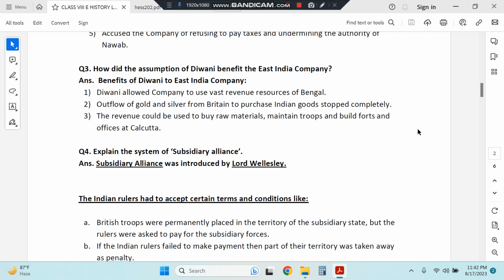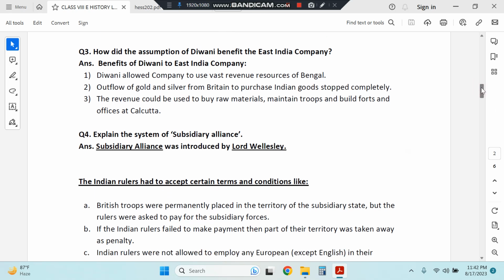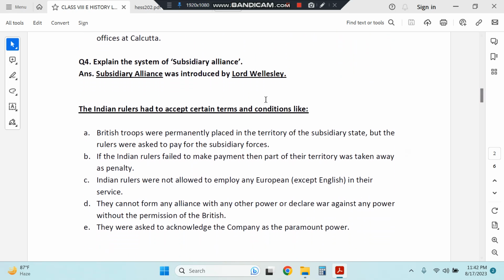Explain the system of subsidiary alliance. This question number 3 is also very important. This was introduced by Lord Wellesley, and under this system, British troops had to be placed in the territory of the Indian ruler, at a fixed pay. The Indian rulers had to pay an amount to the company so that British troops could be stationed in their territory.